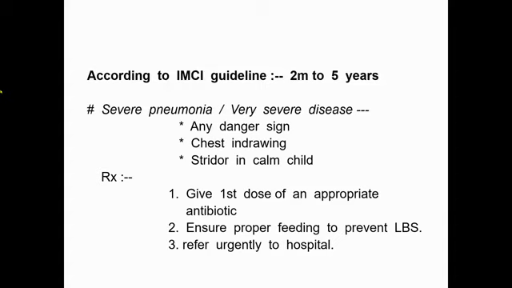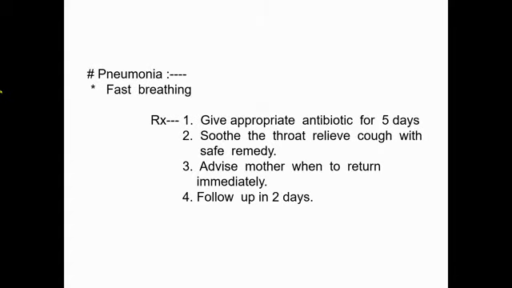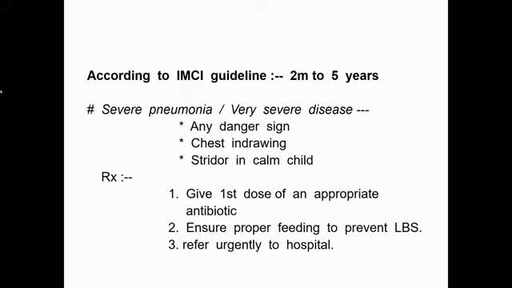Next one is only pneumonia. The criteria include fast breathing. Here it is not written, but nowadays, the criteria of pneumonia according to IMCI are fast breathing and chest indrawing. Please write down. Severe pneumonia has any general danger sign, severe chest indrawing, not chest indrawing.